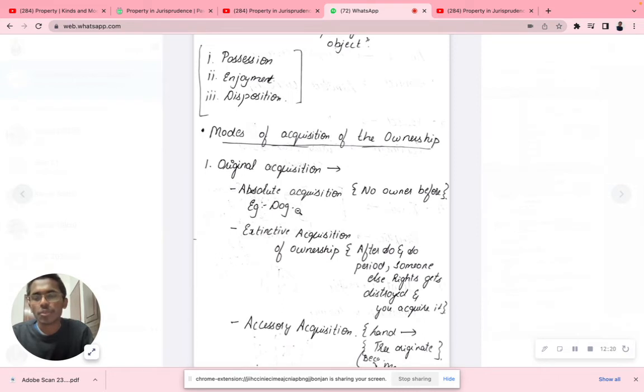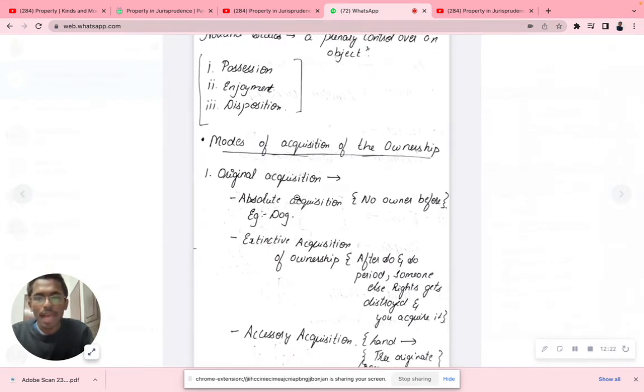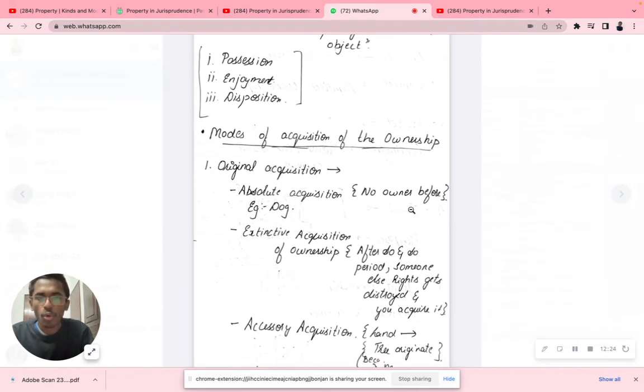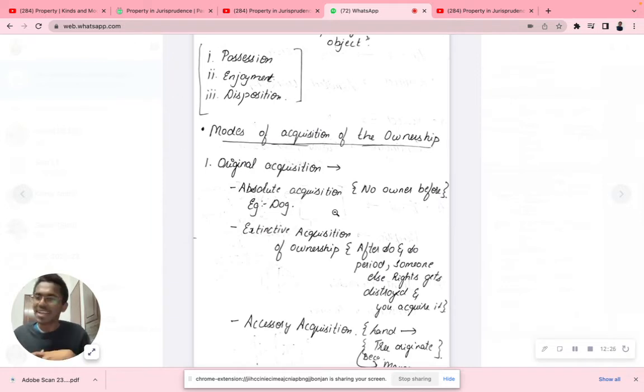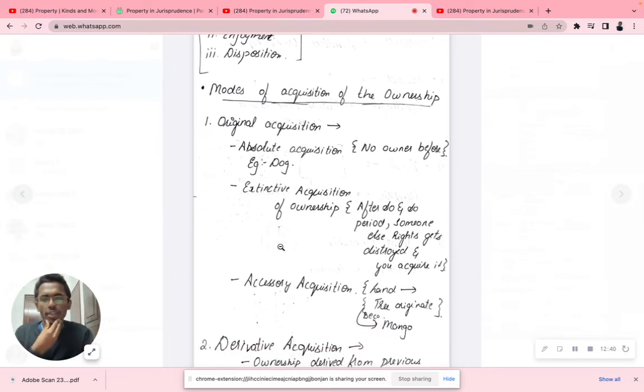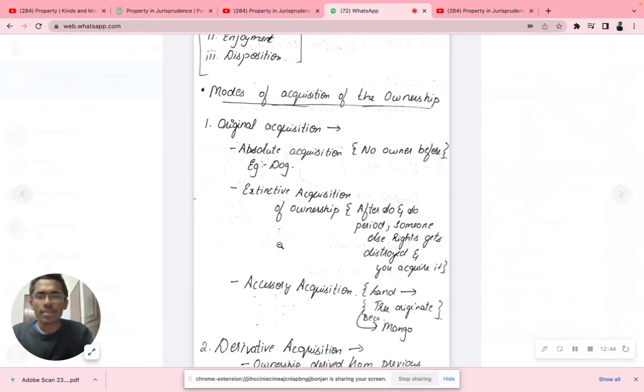Original acquisition means what, guys? It's an absolute acquisition, no owner before. Example, a dog. I'm taking a dog, complete ownership of the dog, I have it with me. This dog did not belong to someone else before; it belongs to me. So it's an absolute acquisition, where there is no owner before. In original acquisition we have three kinds of categories: absolute acquisition, extensive acquisition, and accessory acquisition.